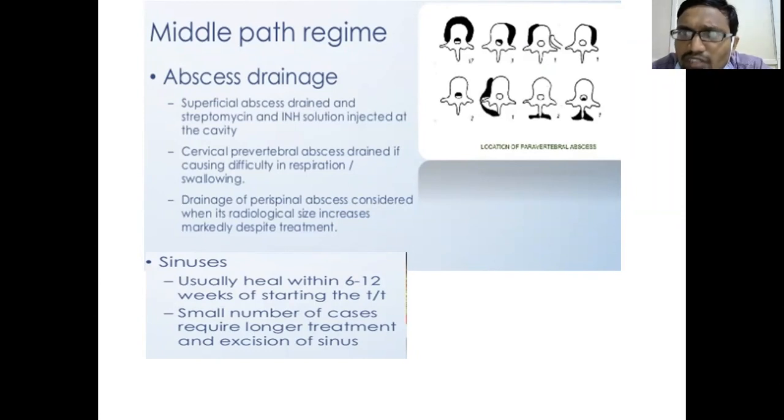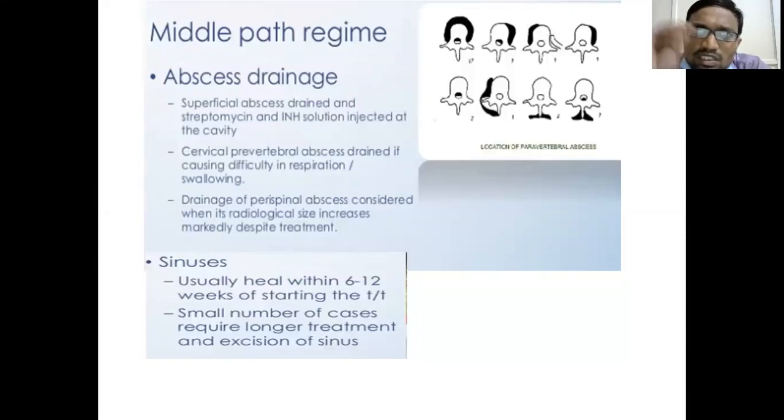ATT will cure a cold abscess very neatly. If the patient is given anti-tubercular treatment, you need not drain the cold abscess. But if the cold abscess is causing some problems, then we can drain it. If they are located superficially, you can drain the cold abscess and instill streptomycin powder or isoniazid powder.